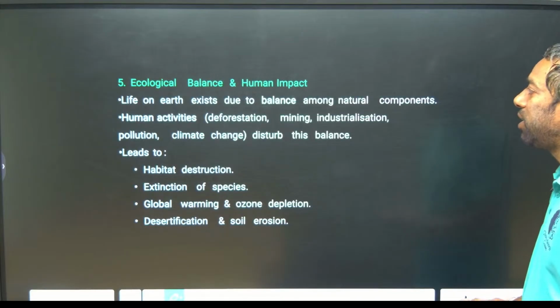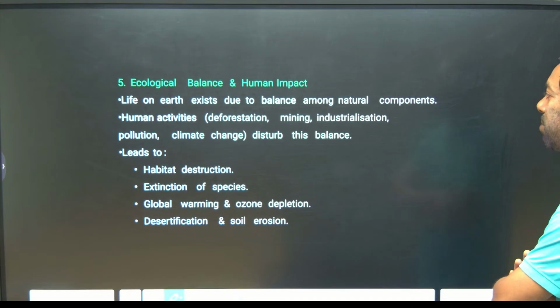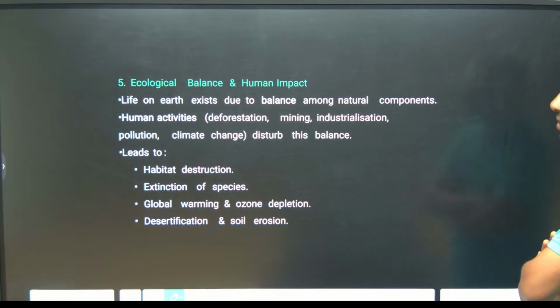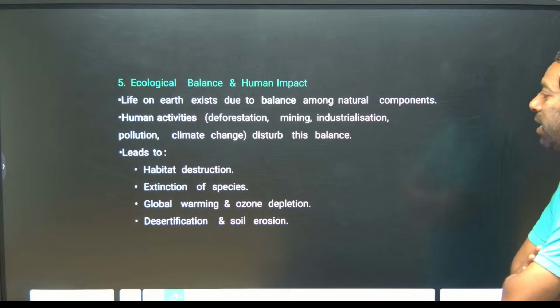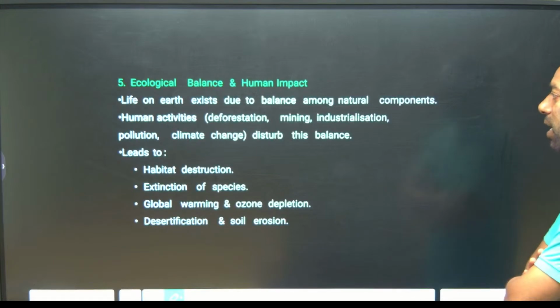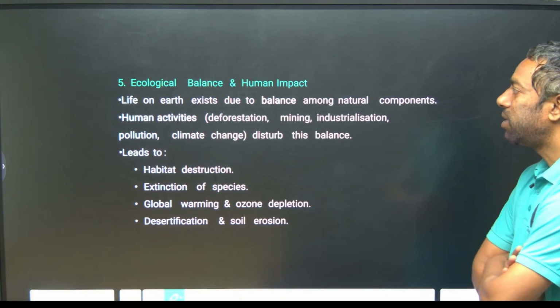Ecological balance and human impact. Life on the earth exists due to the balance among the natural components. Human activities like deforestation, mining, industrialization, pollution and climate change affect the ecological balance.